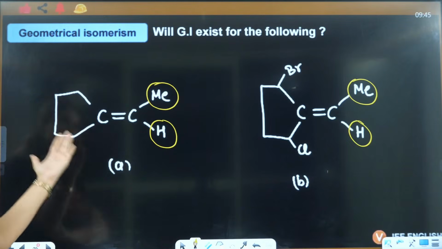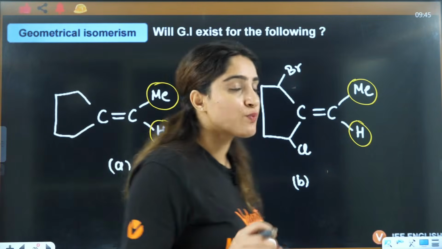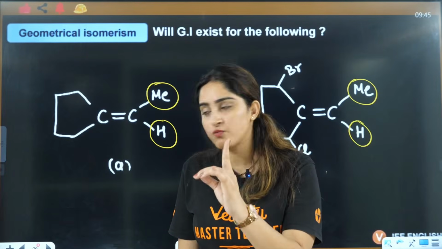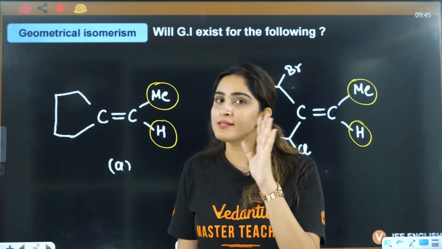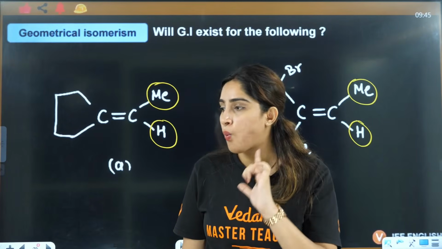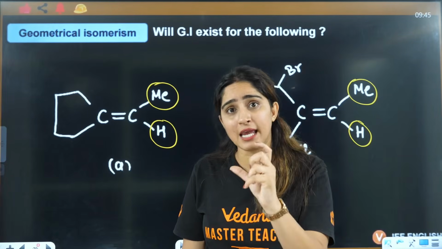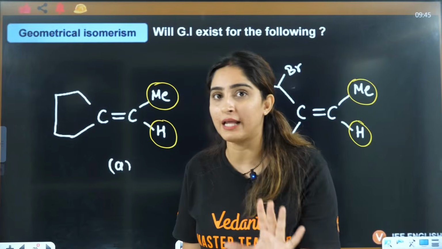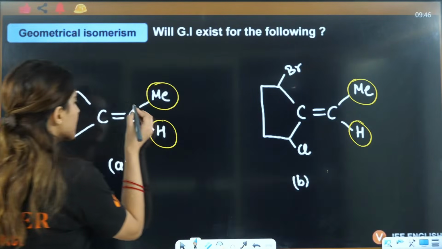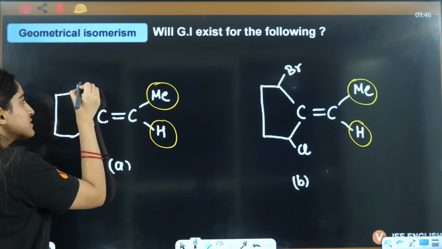How do you define in a ring whether it's the same or not? In this case, we'll see the environment. What is the trick here? One step at a time. You take one step and then see whether it's the same or different. So if you go to this side, you will have CH2.